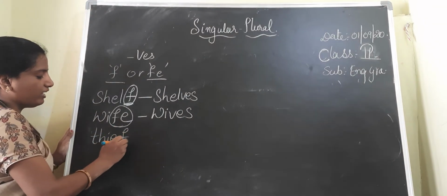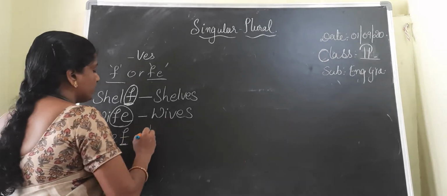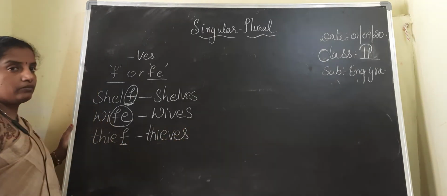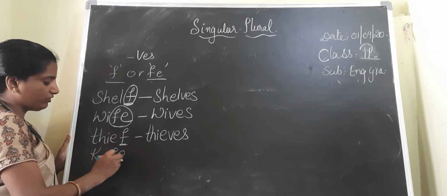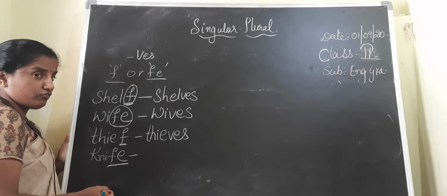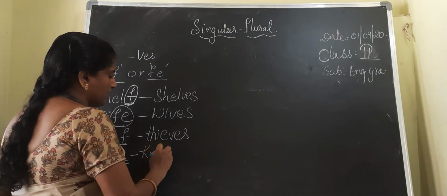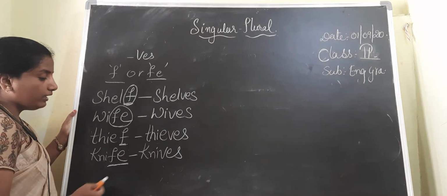Same way, thief, T-H-I-E-F. End ఏముంది నన్న? F ఉంది. ఏంతో రీప్లేస్ చేయాలి? VES. Thieves, thieves. Okay. Knife, K-N-I-F-E, knife. ఎండ్లో ఏముంది నాన్న? FE ఉంది. Replace FE with VES. Knives, knives. Okay. Few more.